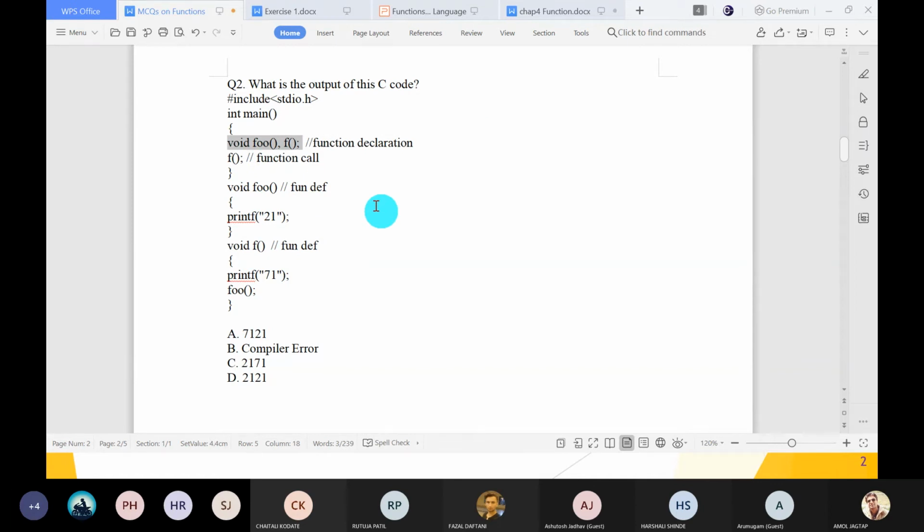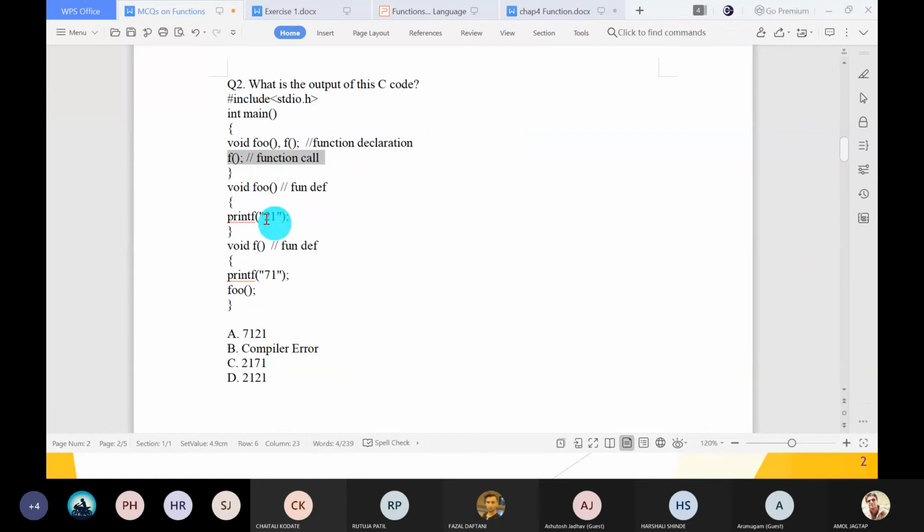Yes, we have to declare. This is a function declaration inside the main. Yes, it is possible. But one thing is there, this function is now a local declaration only. So what is the output of this program?